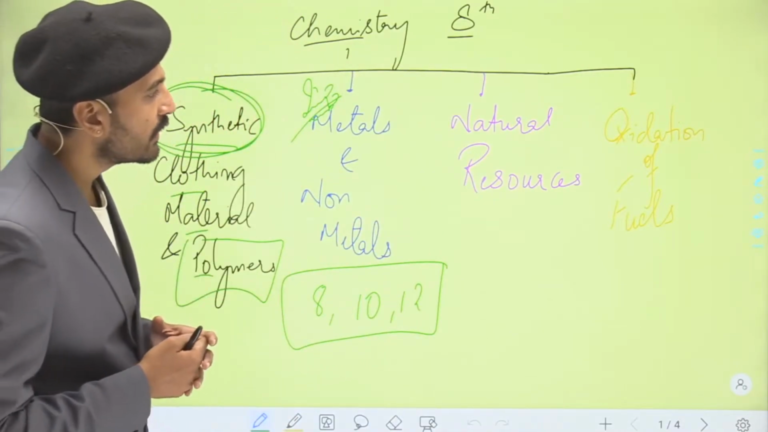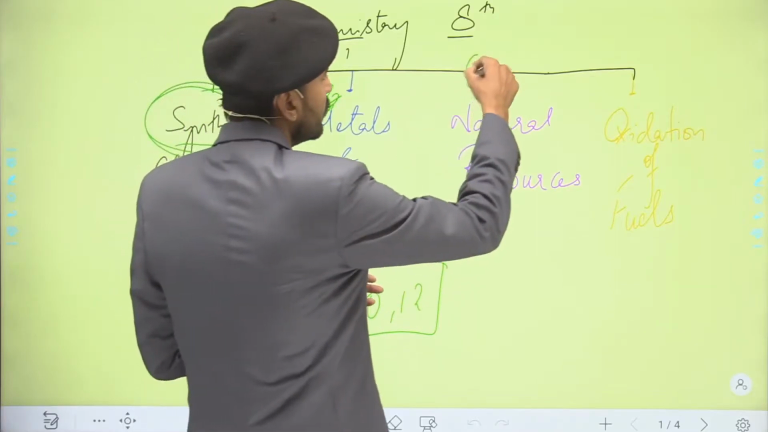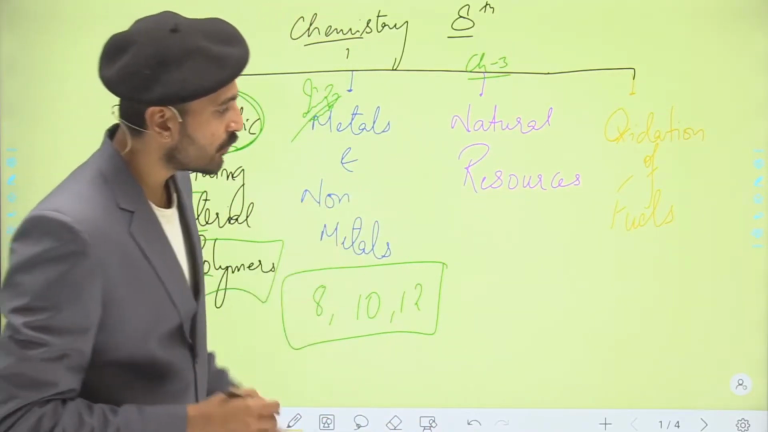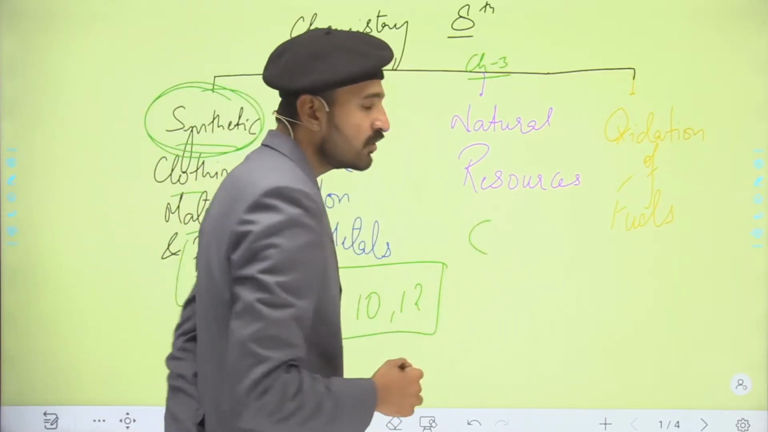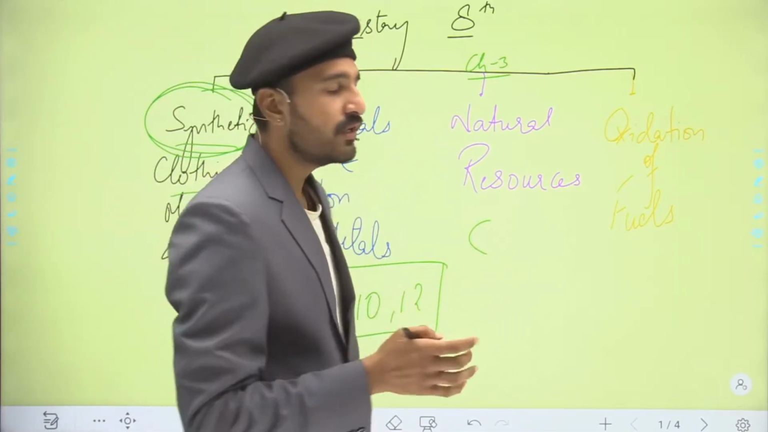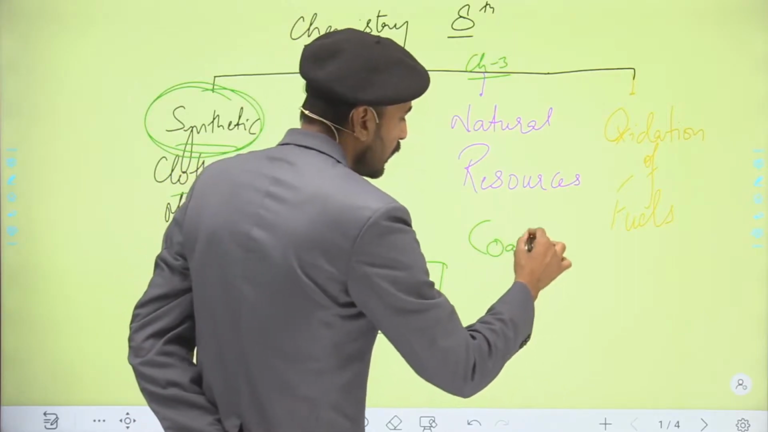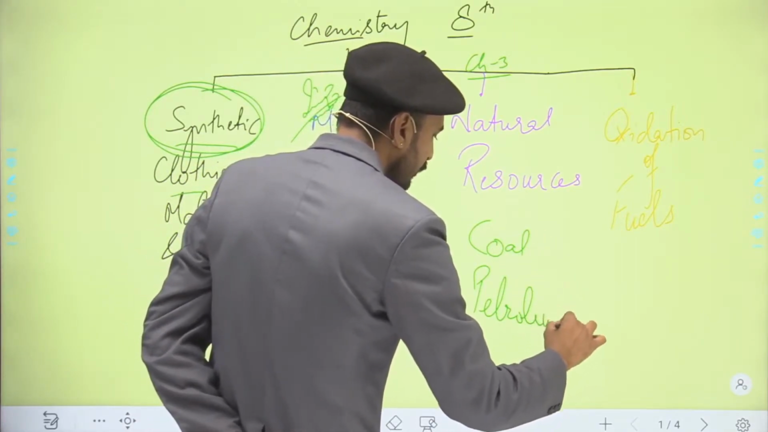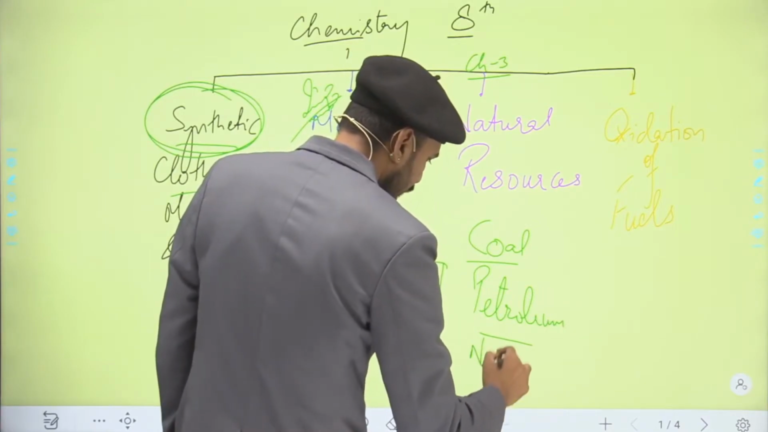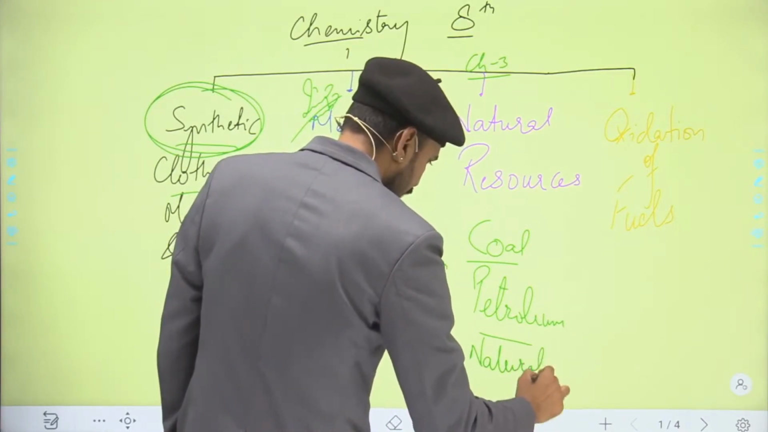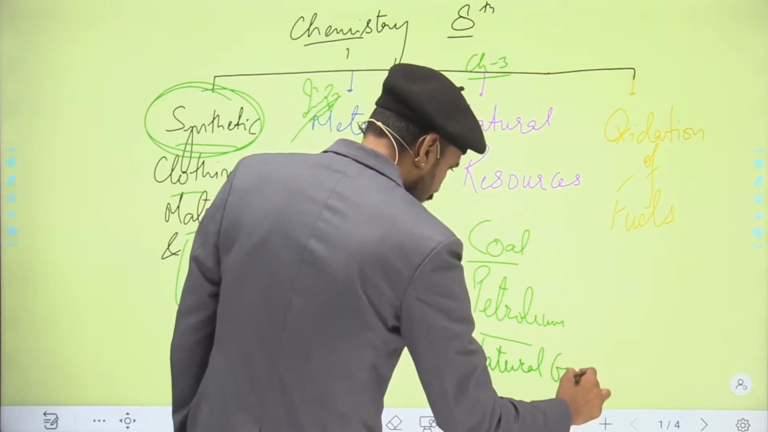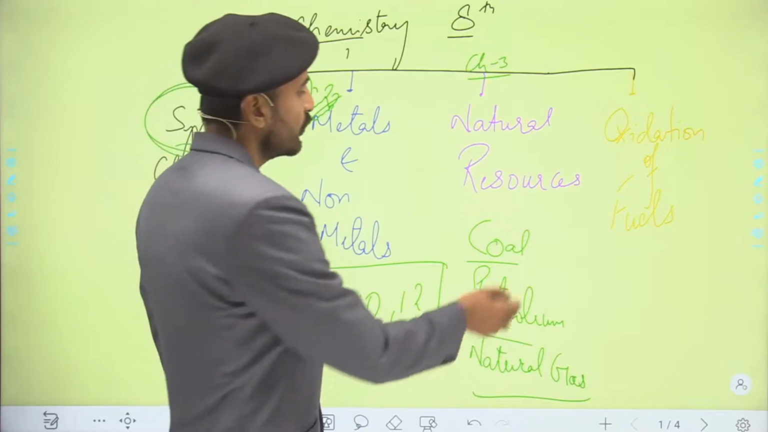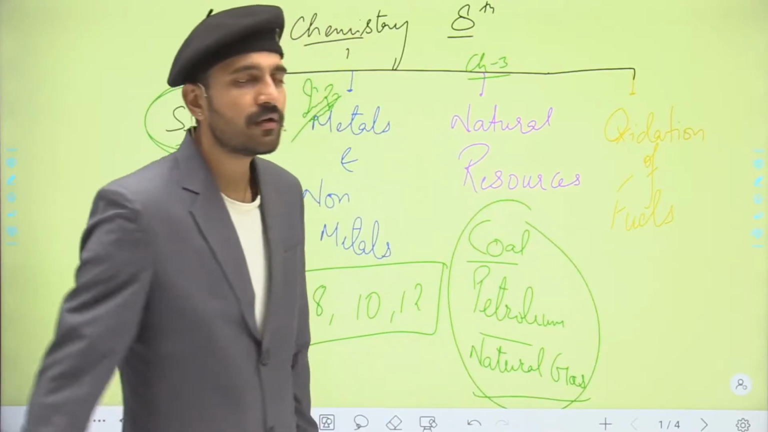Now moving to the next chapter, that is chapter number 3. This is the natural resources, and in this we are going to deal majorly with the non-renewable natural resources, that are coal and petroleum and natural gas. So students, we are going to see this in this particular chapter, that is the natural resources.